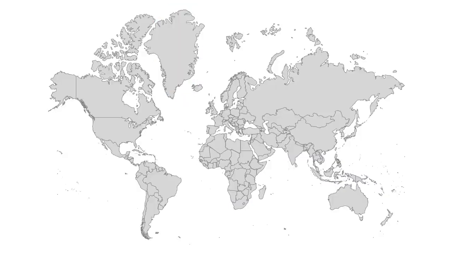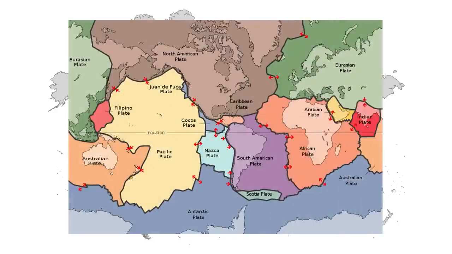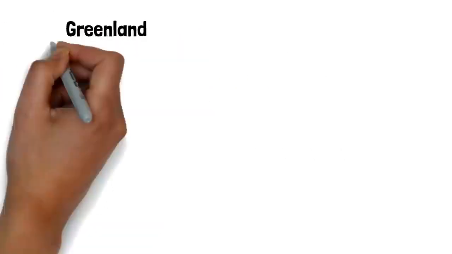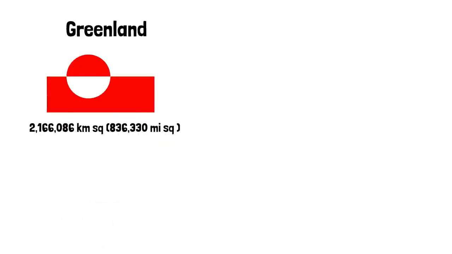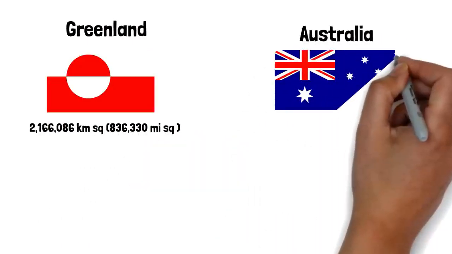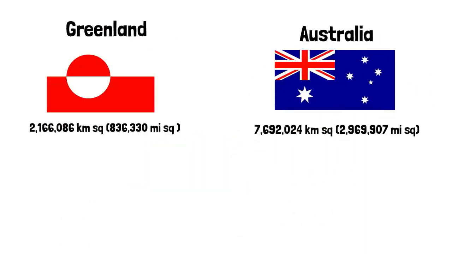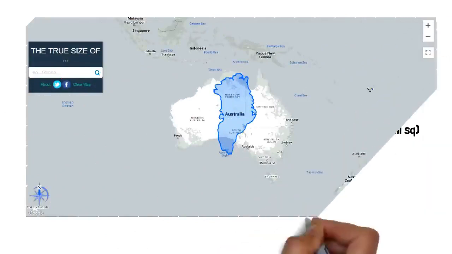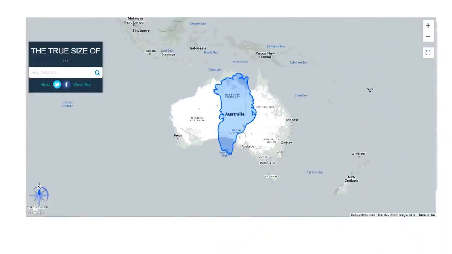There are other important factors for a landmass to be considered a continent, such as tectonic plates, etc., but the point I'm making here is not what a continent is, but to give you an understanding of how distorted the world map actually is. In reality, Greenland is only over 2.1 million square kilometers, while Australia is 7.6 million square kilometers, which is much bigger than Greenland. The actual size comparison of Greenland versus Australia looks something like this.